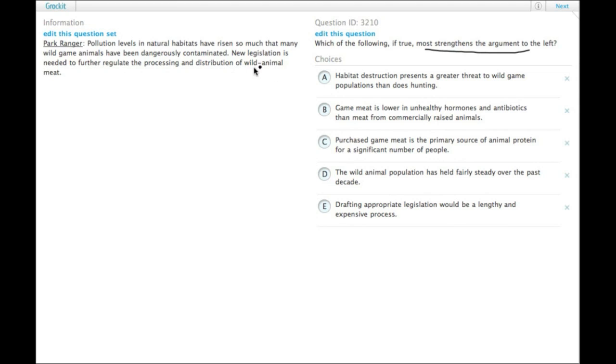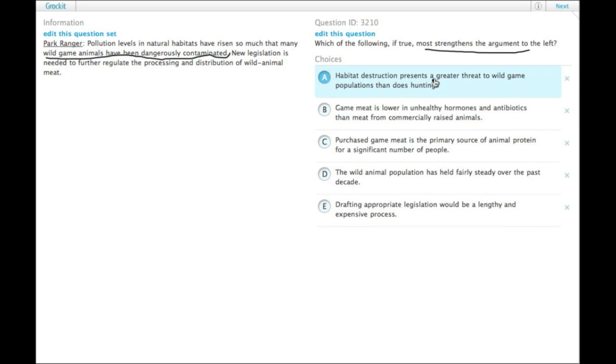So to support this, we need something that either restates the conclusion or provides additional evidence that wild game animals have been dangerously contaminated. We need to support this idea that there is danger, and that's why legislation is needed. So where do we get danger?